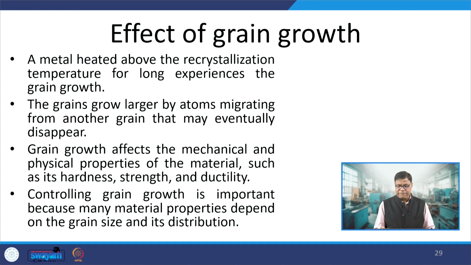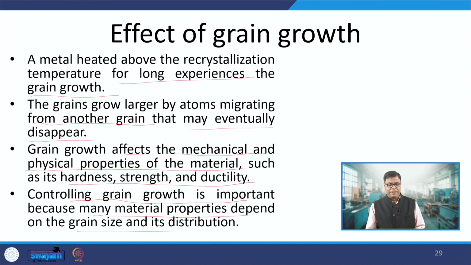And how does it affect the metal itself? A metal heated above the recrystallization temperature for long experiences grain growth, and grains grow larger by atoms migrating from other grains that may eventually disappear. So, the grain growth occurs at the cost of all other smaller grains, and grain growth affects the mechanical properties and physical properties of the material such as hardness, strength and ductility. Therefore, controlling the grain growth is important because many metal properties depend on the grain size and its distribution.